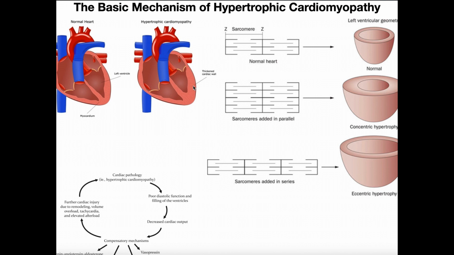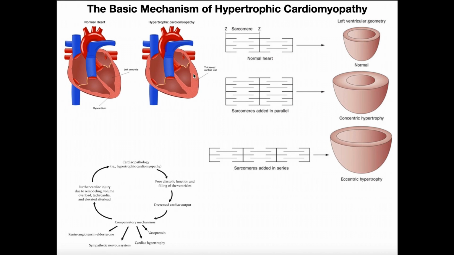There's a problem, however, with this. When the cause of this hypertrophy is due to pumping against a high afterload, the tendency is for sarcomeres to be added in parallel. Notice we haven't added them in series. They're being added parallel to one another. That's what we call concentric hypertrophy. That's the bad kind of hypertrophy of the heart.